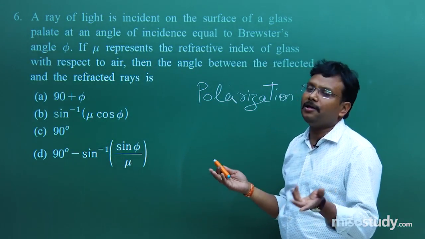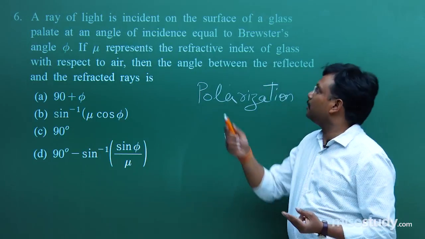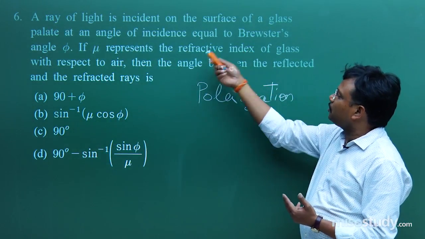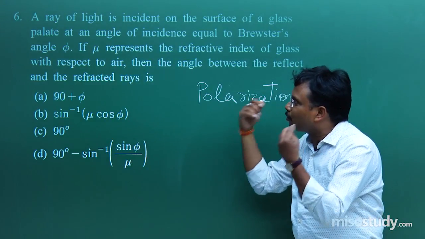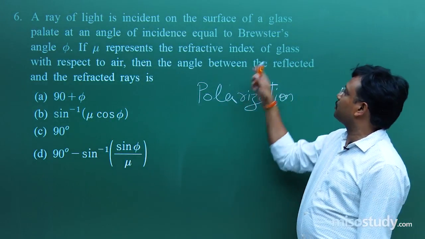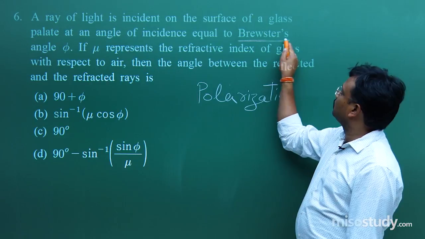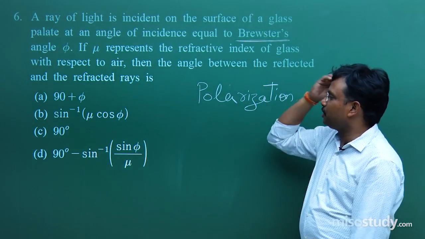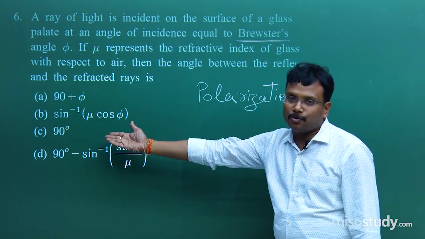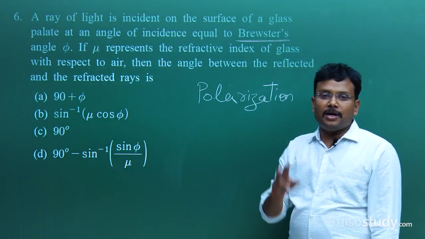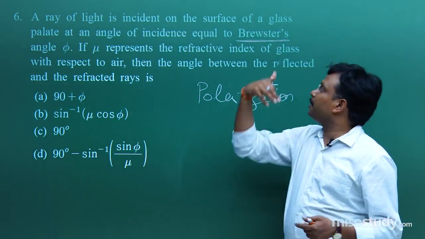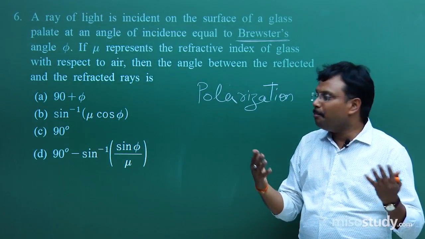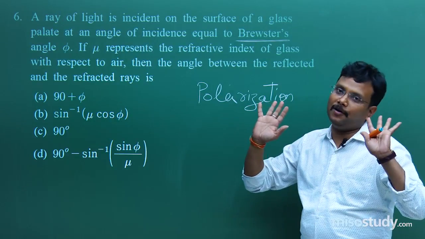Using Malus law, only two laws are given, Brewster which is mentioned over here. So basically in this question there is no scope left for any type of guess. No need to apply anything. The question is from polarization and the answer is going to be 90 degree. So if you are aware of these two laws, Malus law and Brewster law, yes, 4 marks without any effort. Okay.